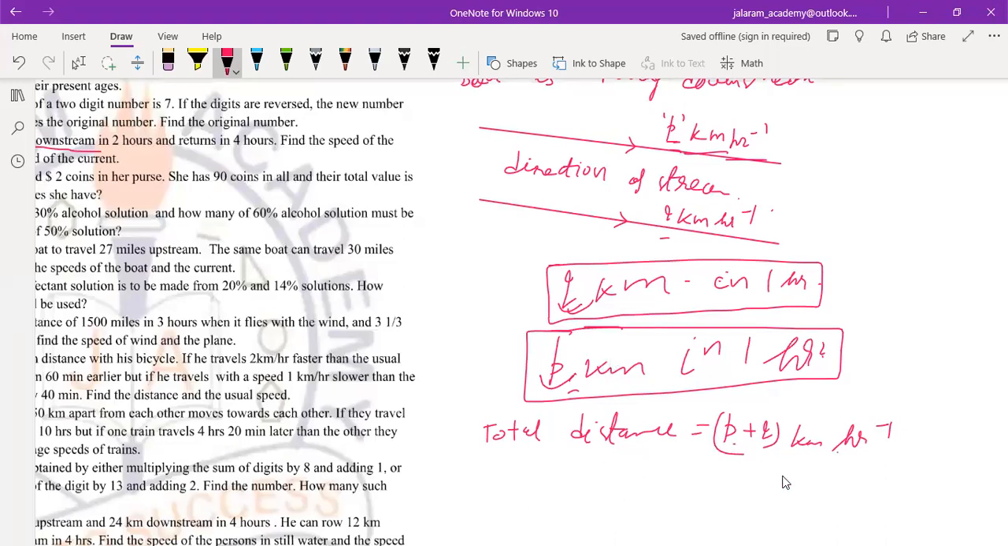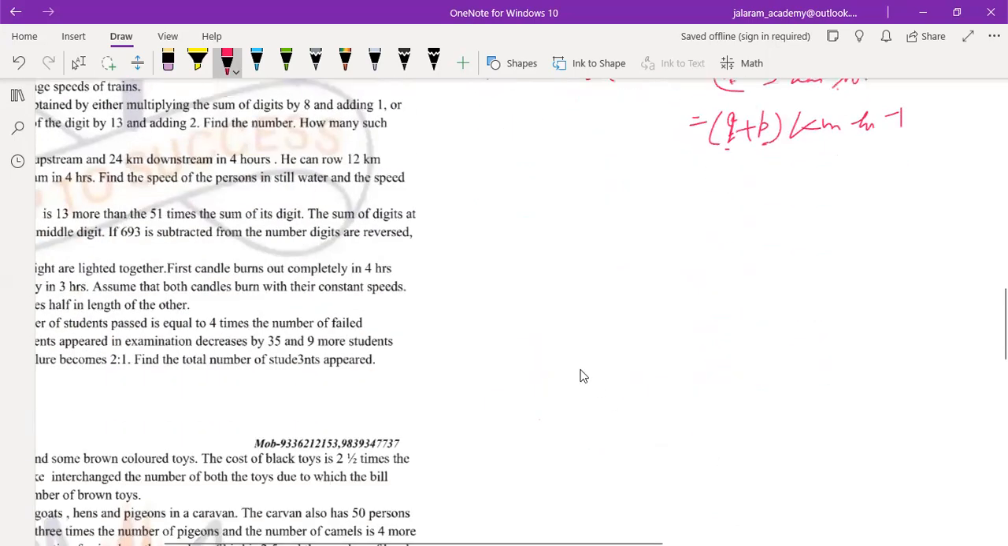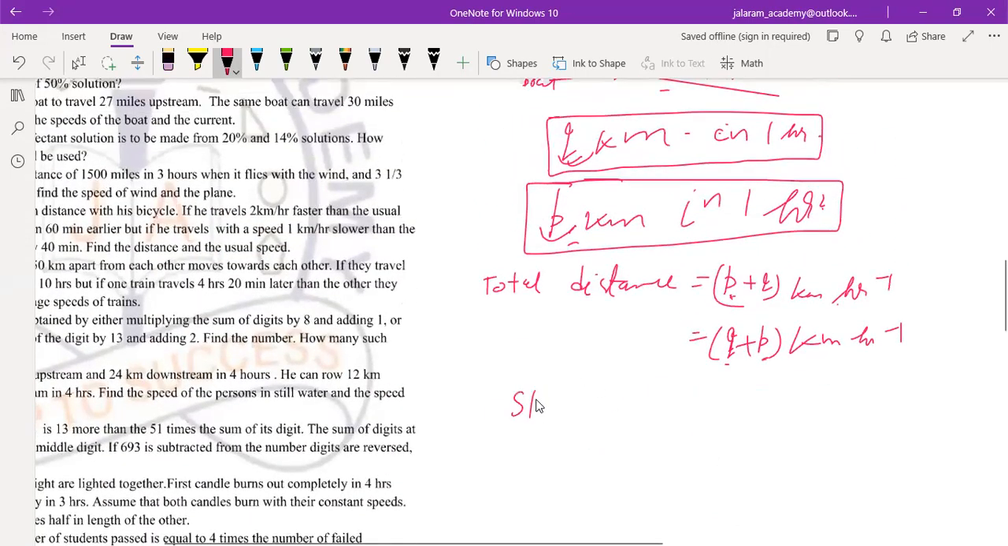That is speed of stream plus speed of boat. Or we must write q plus p actually. Q plus p means first we write the boat's speed, as the boat's speed is the main thing. So to q we add p, that is the speed of the stream. So we call this speed the speed of boat down the stream.